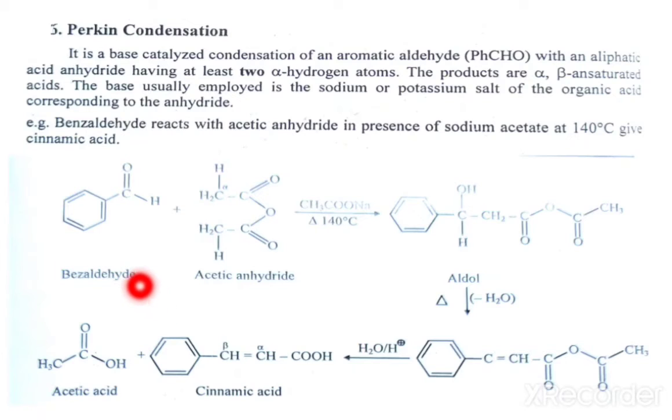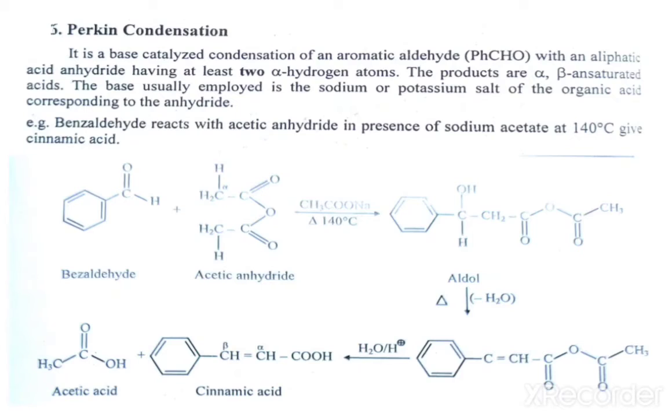Firstly we take benzaldehyde and acetic anhydride, and the final product is the alpha beta unsaturated acid. If they condense, finally we will get cinnamic acid as the final product.